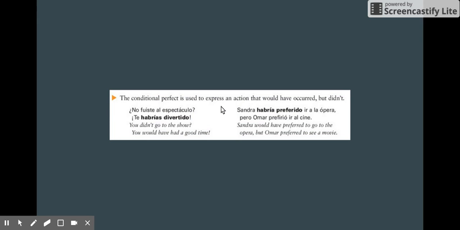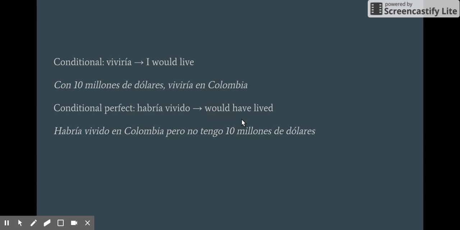So in general, the conditional perfect is used to express an action that would have occurred but didn't. So the English equivalent is would have. So you can see te habrías divertido. The English equivalent is you would have had fun, or you would have had a good time. So something that could have occurred or would have occurred but it didn't. Or Sandra habría preferido ir a la ópera, pero Omar prefirió ir al cine. So Sandra would have preferred to go to the opera, and so forth.